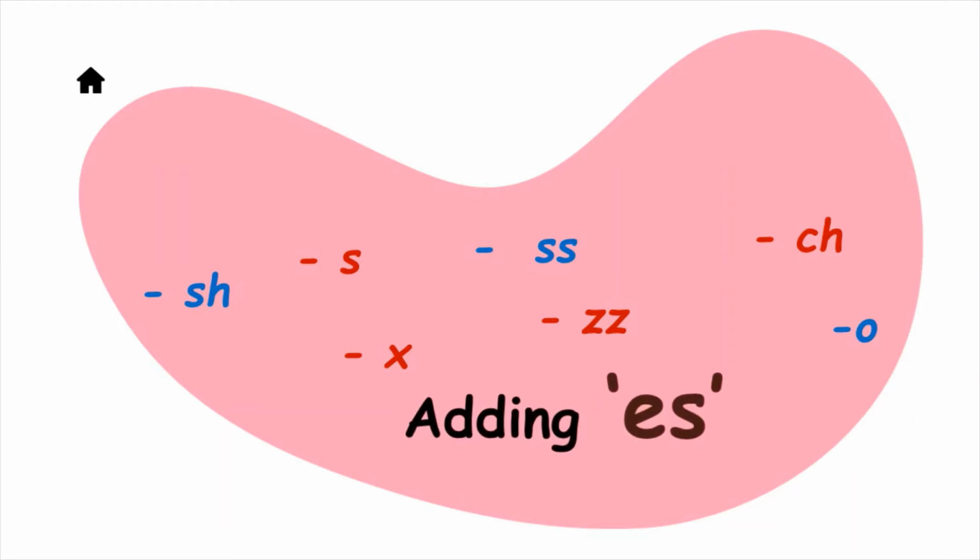All these nouns that end with s, ss, ch, x, z, o, sh have been changed into their plural forms by adding es.